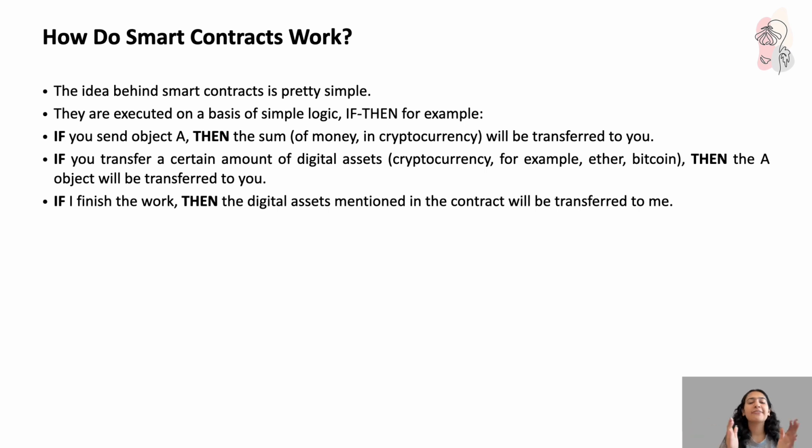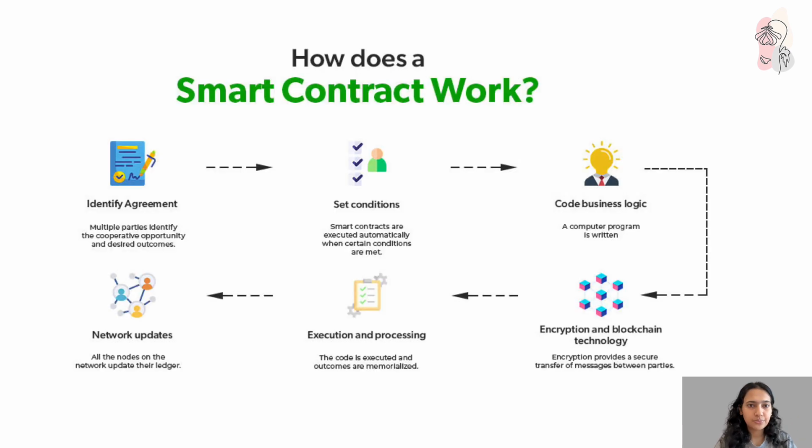Makes sense? And if I finish the work that is incentivized, then the digital assets mentioned in the contract will be transferred to me because I'm working. I'm working to keep the blockchain up. That is its incentive mechanism, right? The three steps: buying, selling, and the incentive one, because they're working to keep the blockchain alive.